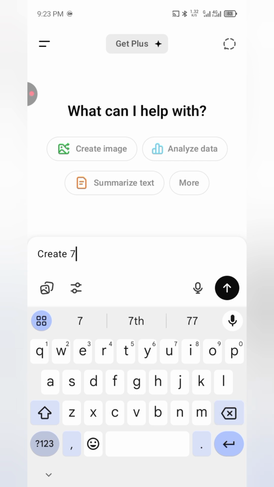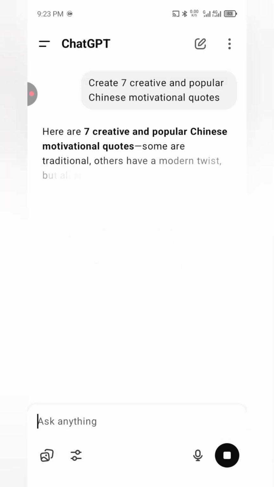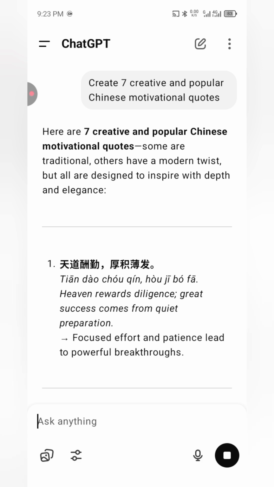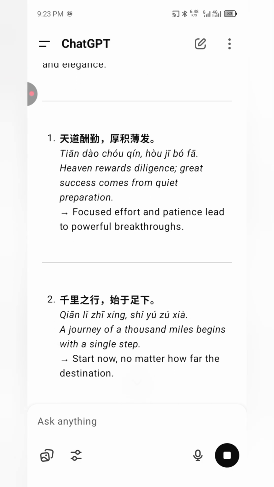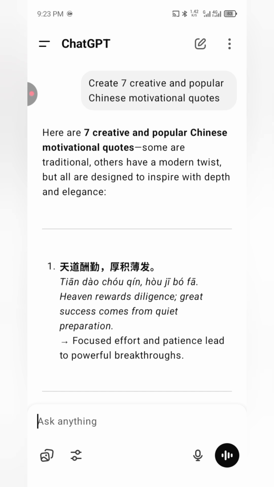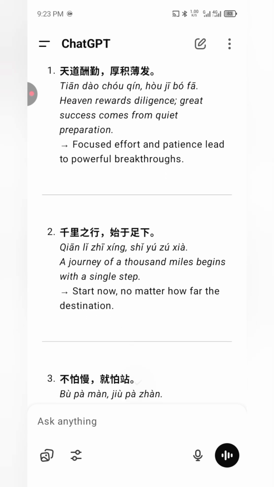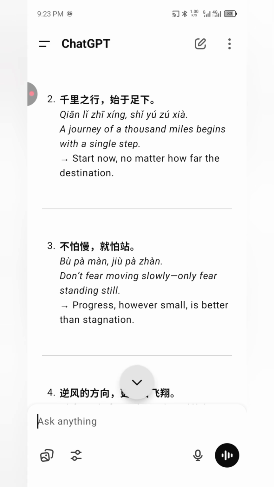First, come to ChatGPT and then write out these quotes. Here, you're going to write: create 7 creative and popular Chinese motivational quotes. It depends on the kind of quotes you want, right? But for this video, I'm going to be creating Chinese motivational quotes, and then you will see. ChatGPT has given us these quotes.